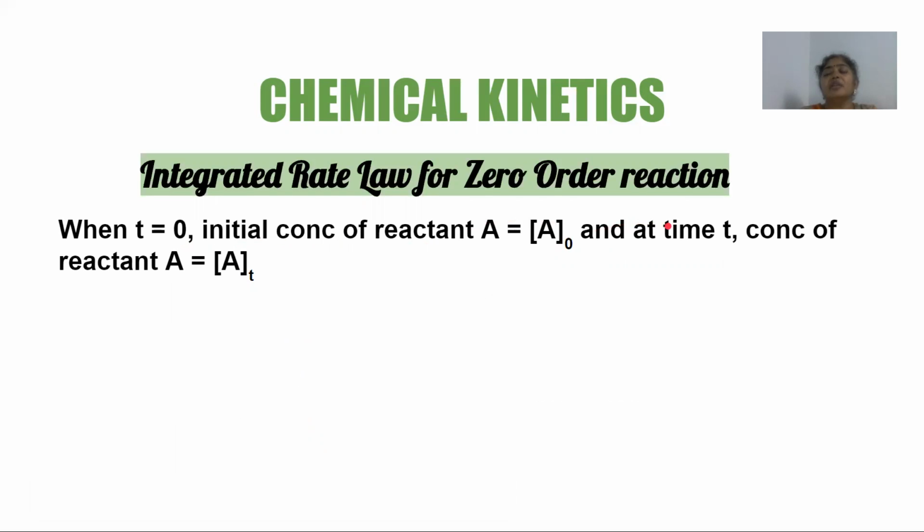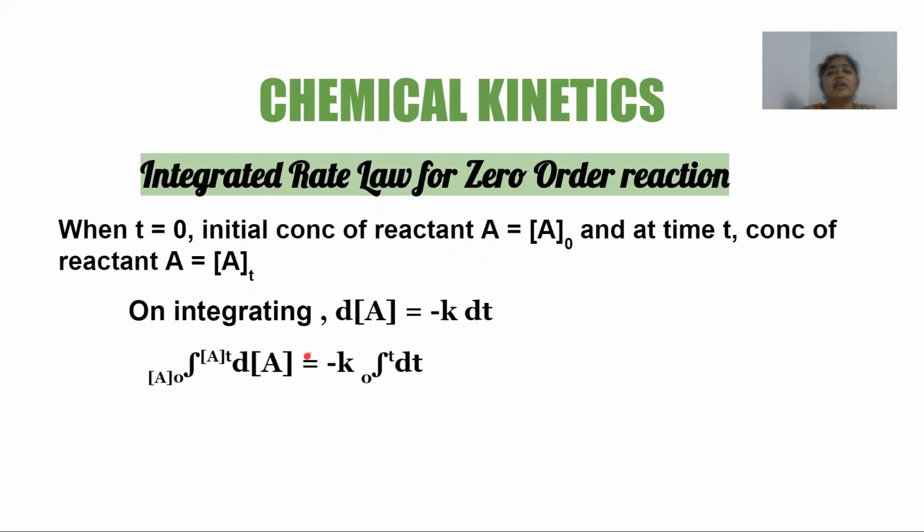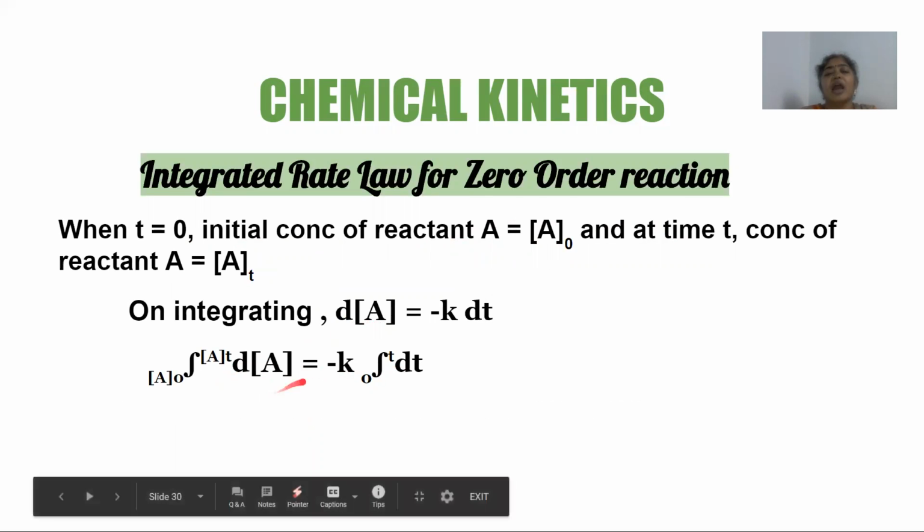And at time t, that is after some time, the concentration of the reactant A will be denoted as At. So let us substitute these limits after integrating this differential rate equation, that is dA equals minus k dt. So I get integral dA from the limits A0 to At equals minus k integral dt from 0 to t. Now integral dx is x. So similarly integral dA will be A and integral dt will be written as simply t.